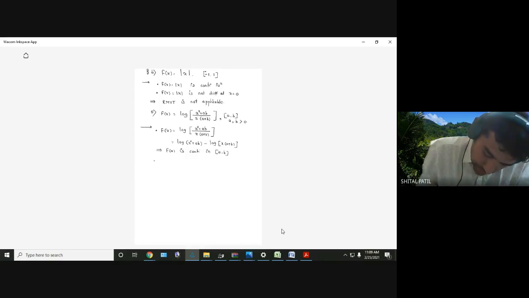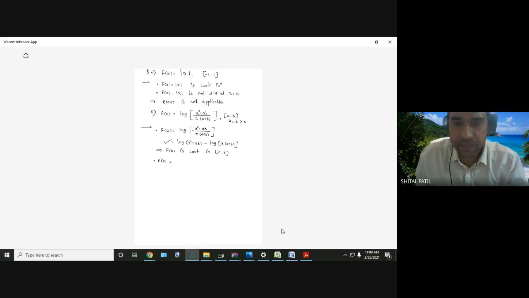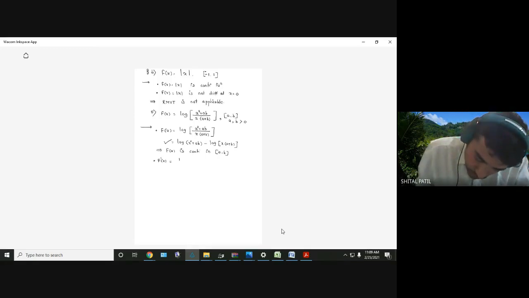Second, f dash of x, find the derivative. Find the derivative from the simplification we have done. So 1 upon x square plus ab into derivative of x square, which is 2x, minus 1 upon x (a plus b) into derivative of x, which is 1.